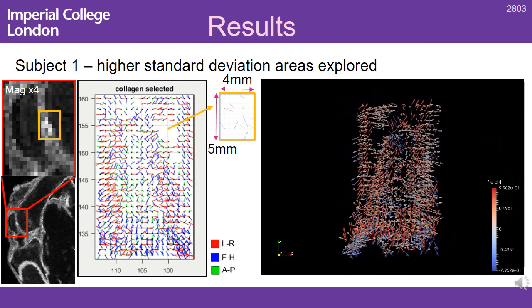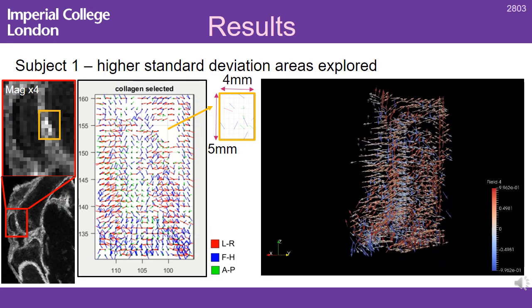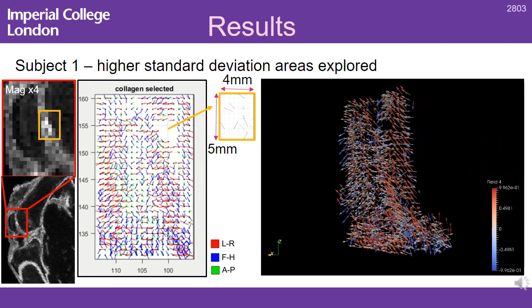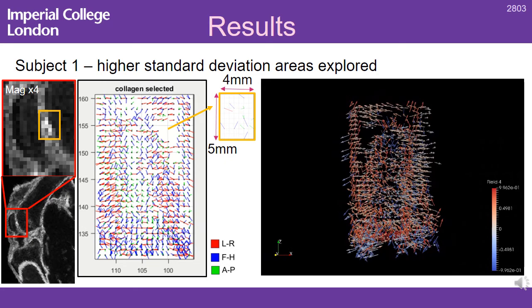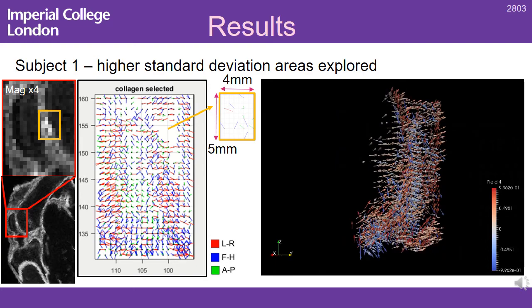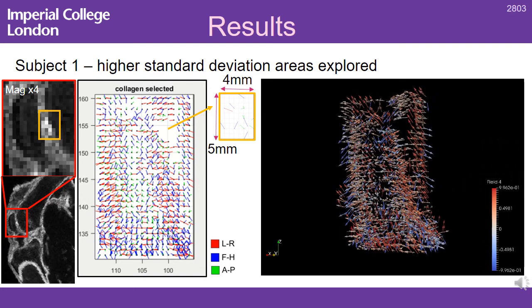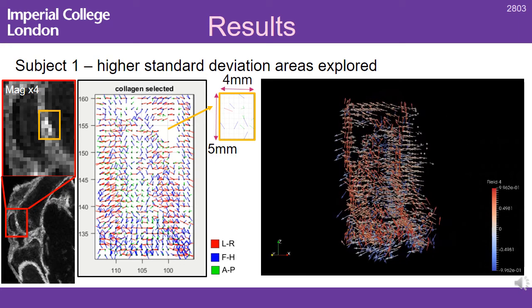When the articular cartilage was segmented, the area appeared as voxel voids on both the fiber orientation map and the 3D ParaView glyphs. The small 4x5 mm high standard deviation area was then segmented and visualized disorganized fibers. On dissection, this area corresponded to where the articular cartilage had been replaced by spongy fibrocartilage.